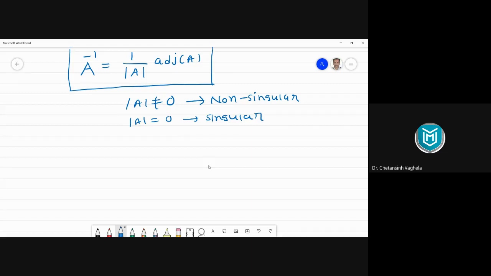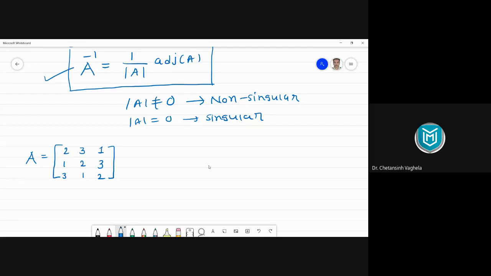Or let's do one thing. Let's try to understand this thing by example. Let me give you one matrix A. Let's say matrix A equal to 2, 3, 1, 1, 2, 3, and 3, 1, 2. Now we want to find inverse of this matrix with the help of the well-known formula of A inverse.